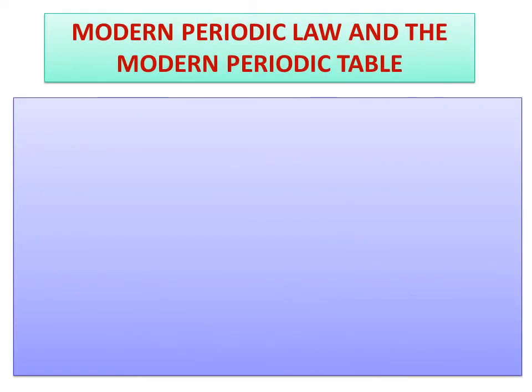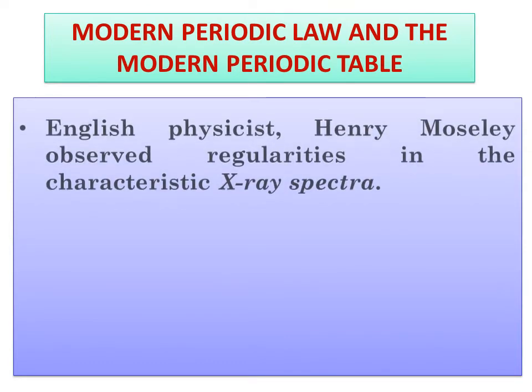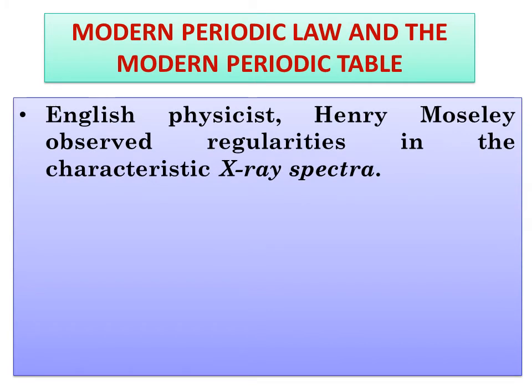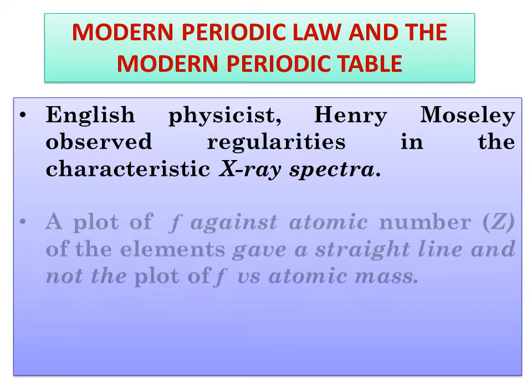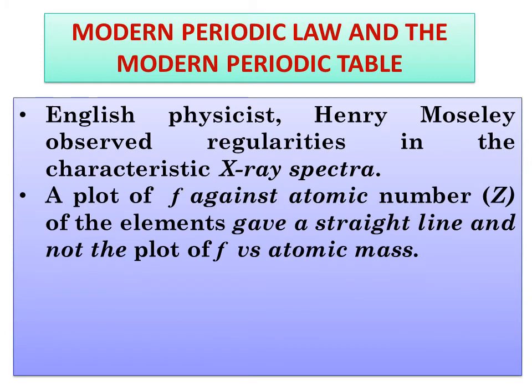Now, modern periodic table and modern periodic law. English physicist Henry Moseley observed regularities in the characteristic X-ray spectra when he plotted the frequency of X-rays versus atomic mass.